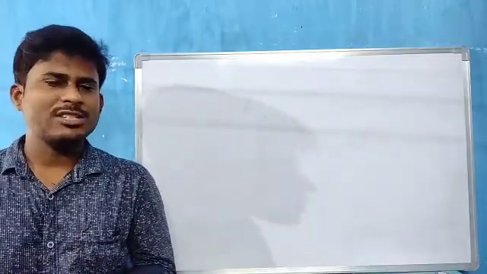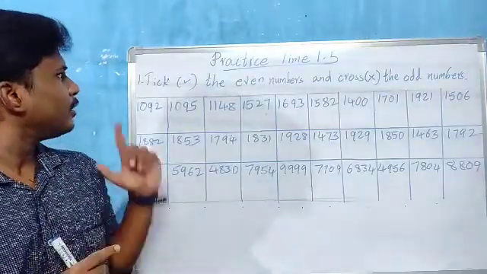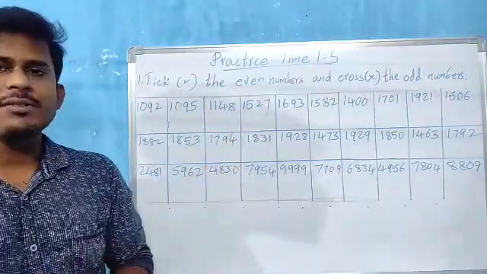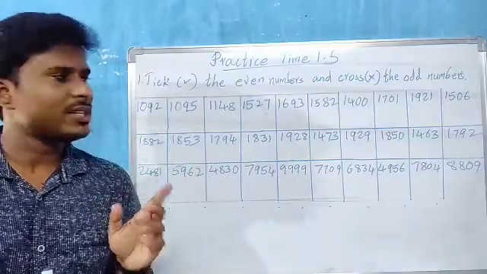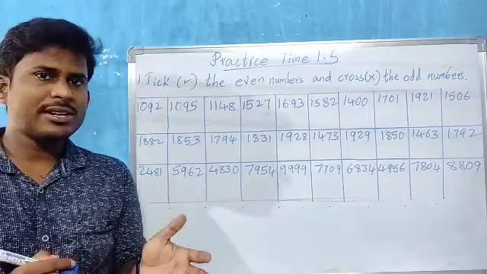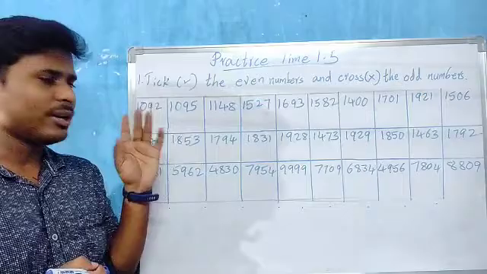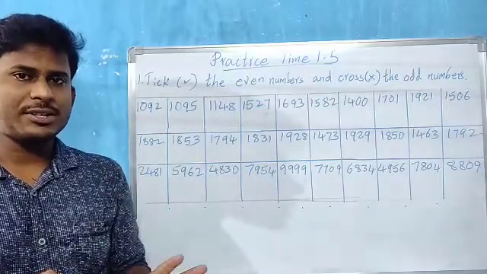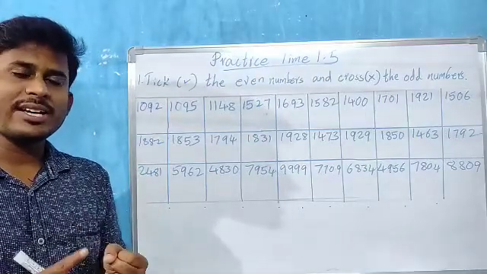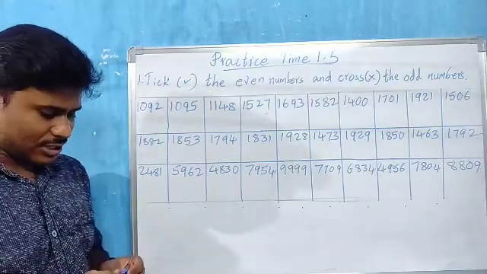So basing on this concept, let us look at some practice time, children. Practice time 1.5. Tick the even numbers and cross the odd numbers, children. A table is given. From this, whatever even numbers we have, we tick, and whatever odd numbers we have, we cross out. You know, children, we have discussed even numbers and odd numbers till now. If the digits in the ones place are 2, 4, 6, 8, 0, those are even numbers. If in the ones place the digits 1, 3, 5, 7, 9 come, then it is an odd number, children. So now let us start, children.